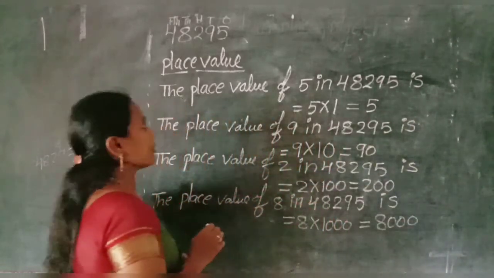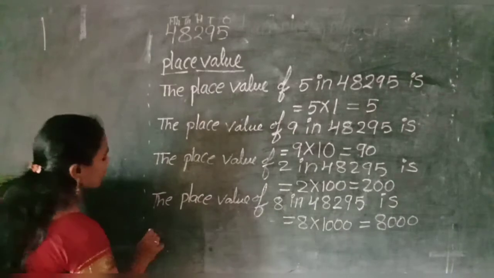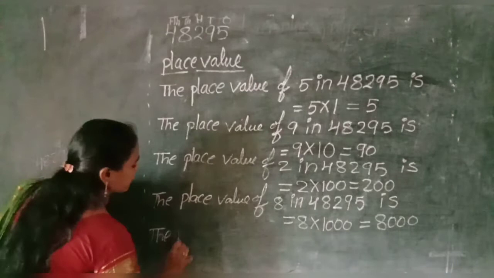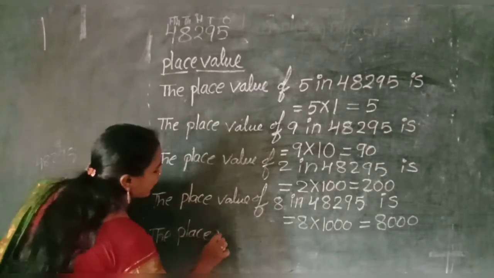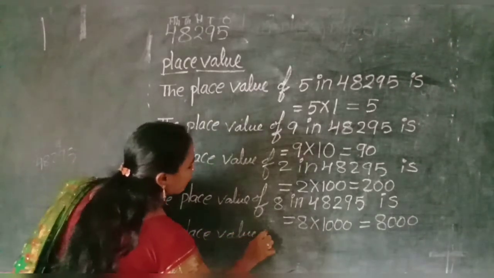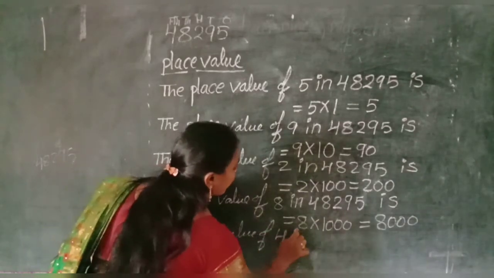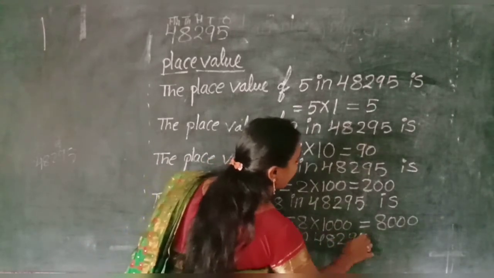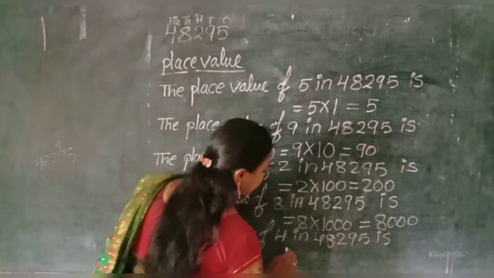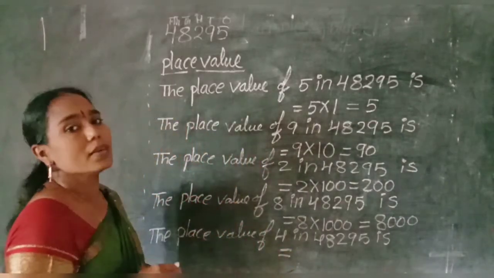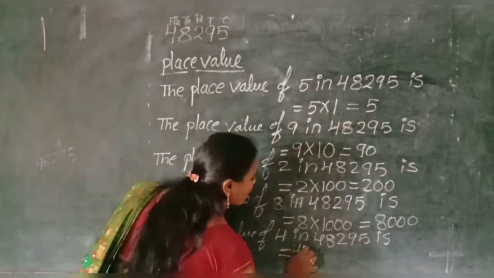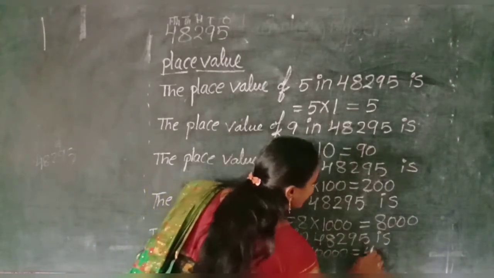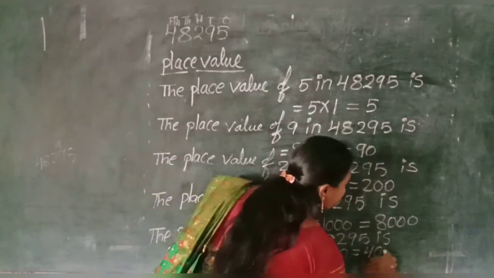Okay, children. The last digit 4. We have to find out the place value of 4 in that number. The place value of 4 in 48,295 is equal 4 into 10,000. So that is 40,000.